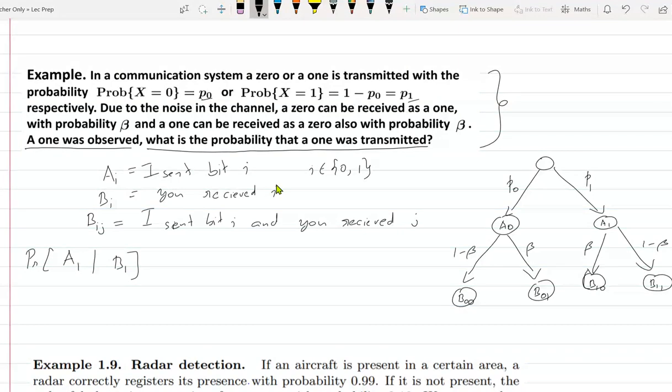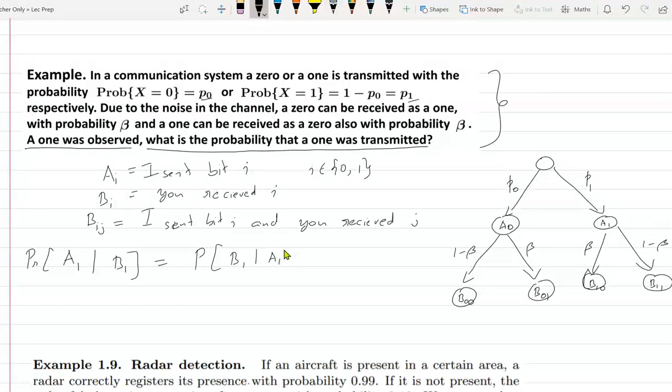We can apply Bayes rule here. We know the inverse of this is easier to compute.